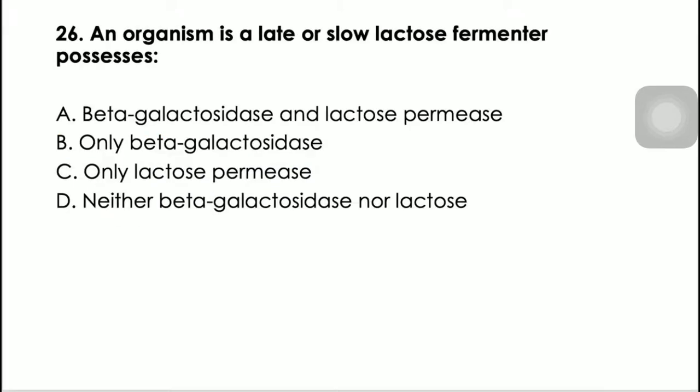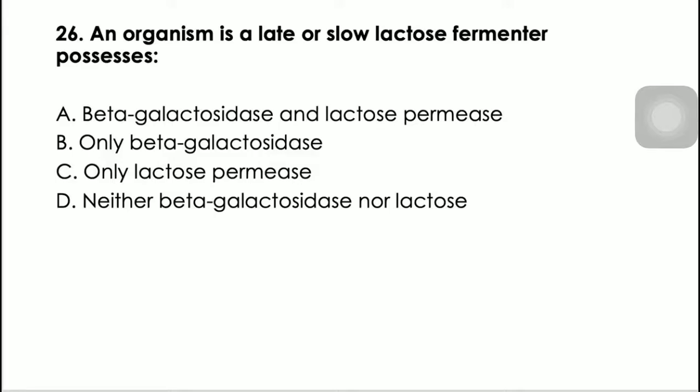Next, number 26. An organism is a late or slow lactose fermenter; it possesses which enzymes? So for late lactose fermenter, they are only producing beta-galactosidase, not the lactose permease.